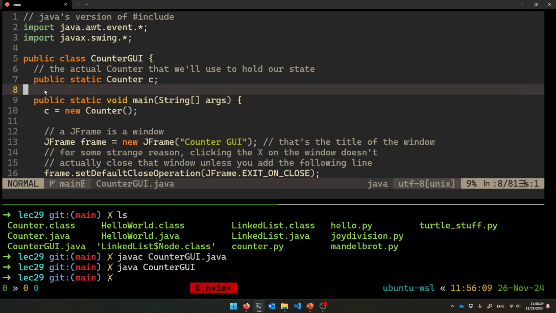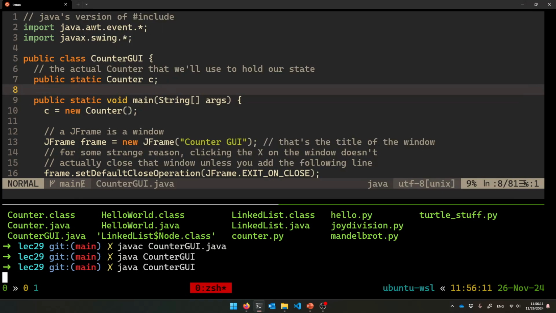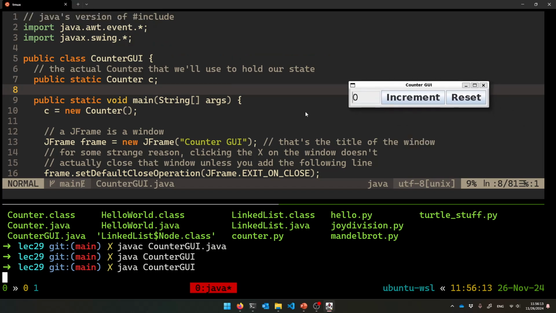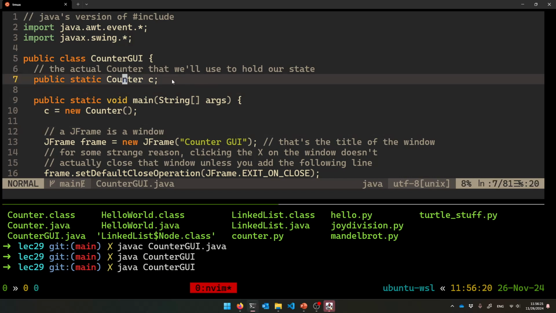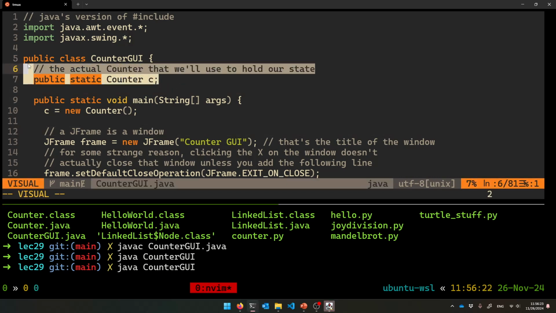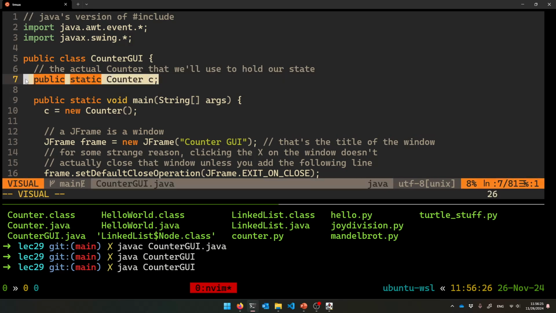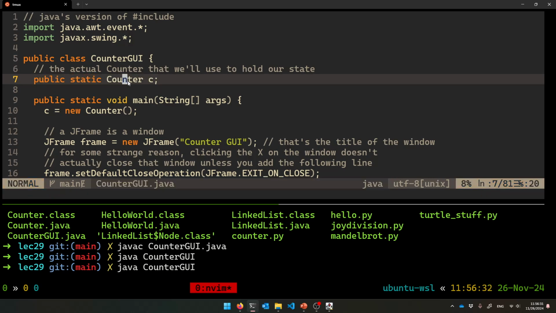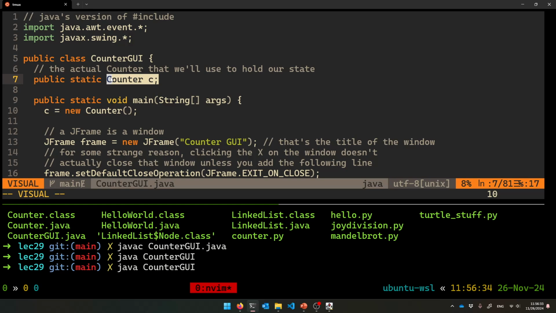All right, so the setup is, again, we're going to have an underlying counter keeping track of our count. We're going to actually call the inc method and the reset method on it, and use that to affect what's displayed. Deep down inside, we are going to have an actual counter to hold our state. We're just going to call it public static Counter, a static variable called c, part of the class.